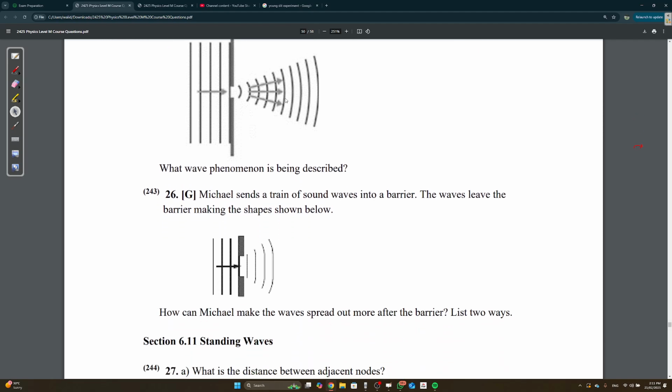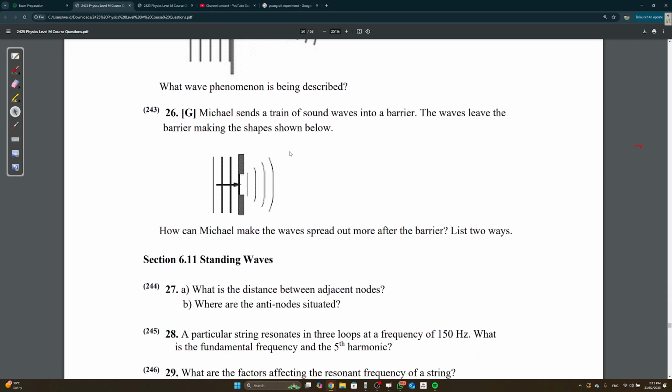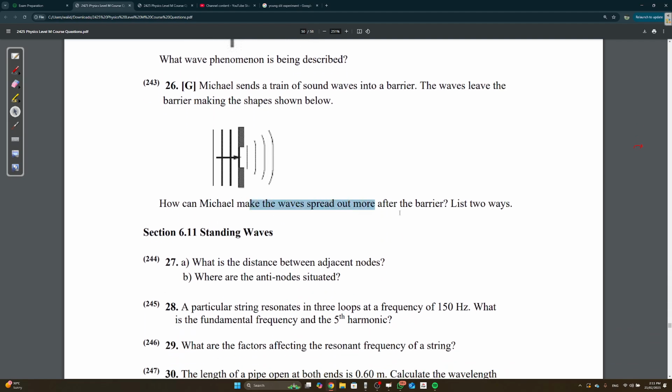Michael sends a train of sound waves into a barrier. The waves leave the barrier, making the shapes below. How can Michael make the waves spread out more after the barrier? List two ways. If you want to spread out more, you decrease the gap. So it's going to go like this. If you wanted to spread out less, you widen the gap.